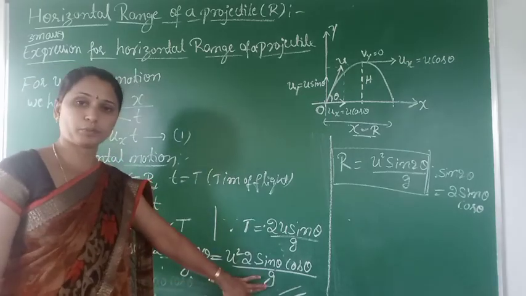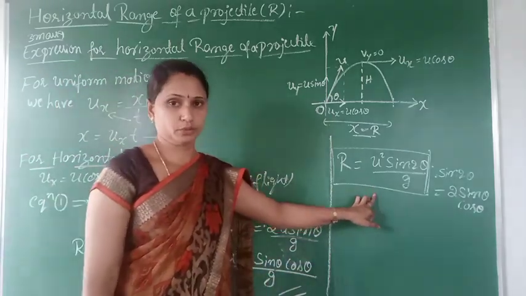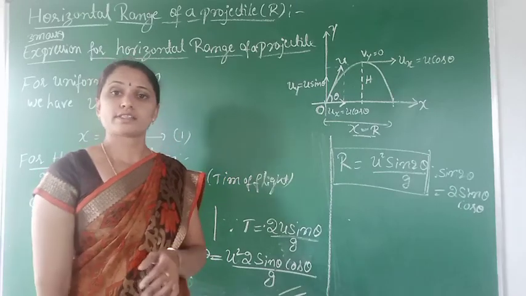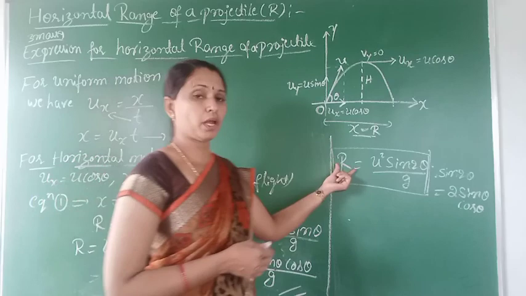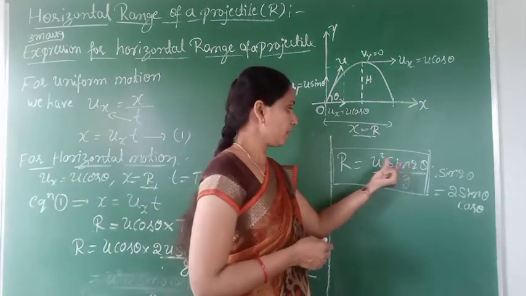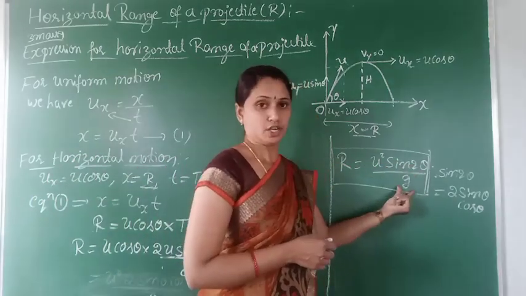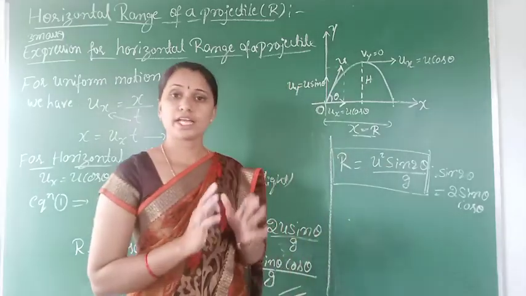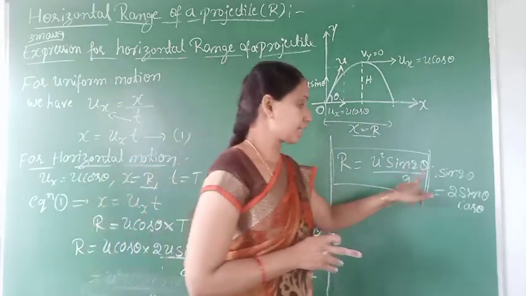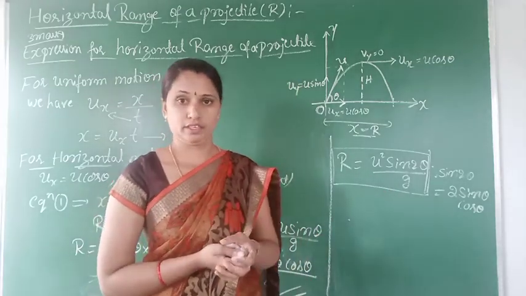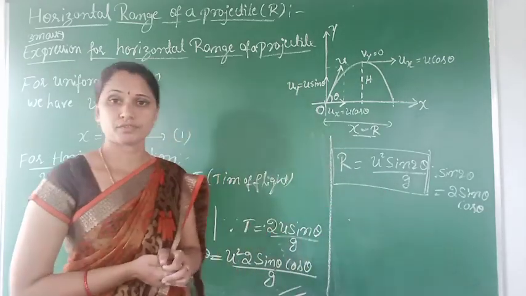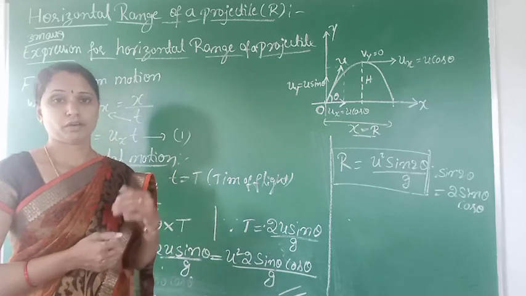We can write in this format or in this format. Write the expression for horizontal range of projectile and explain the terms, they ask. So the formula: R is equal to u square sin 2 theta by g, where u is the initial velocity of projectile, theta is the angle of projection, and g is the acceleration due to gravity. Clear? So this is the expression for horizontal range of projectile.